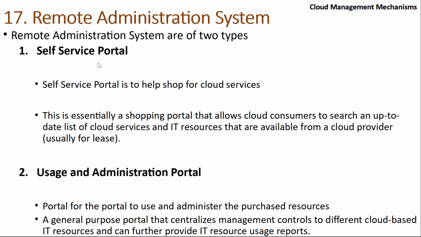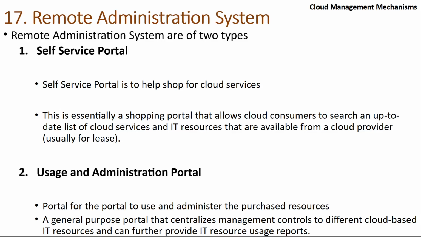So as I told you, there are two types of portals, right? One is the self-service portal. This is used by a normal public, but the usage and administration portal is for an AWS employee type of person, or maybe an administrator of your company. You give him special access to administer everything behind the scenes. So you can see there are 15,000 employees inside this, and you have to create a report on which services are used by whom and who has been billed what.